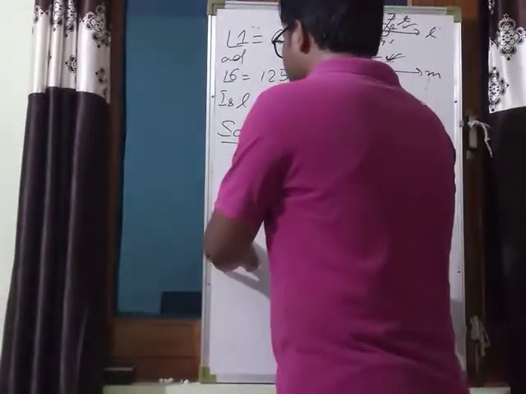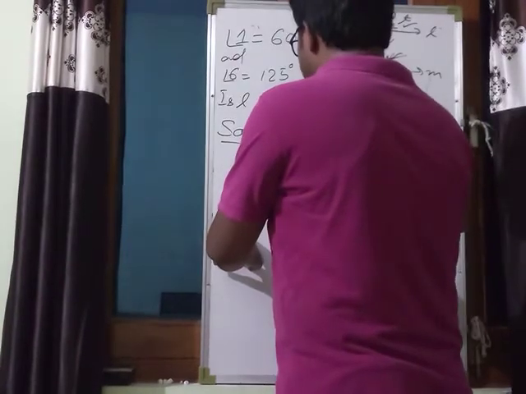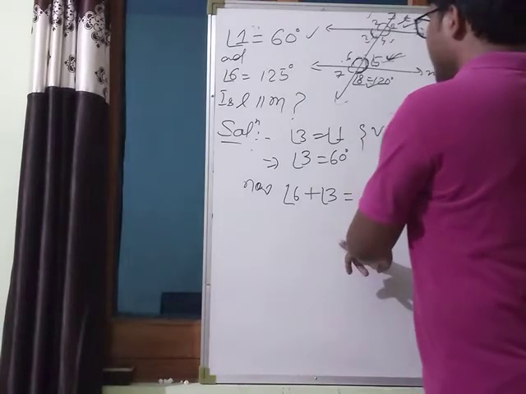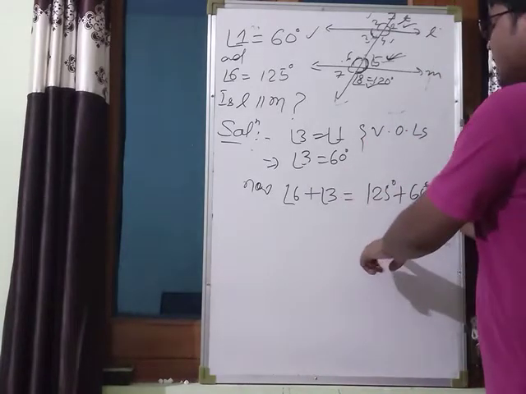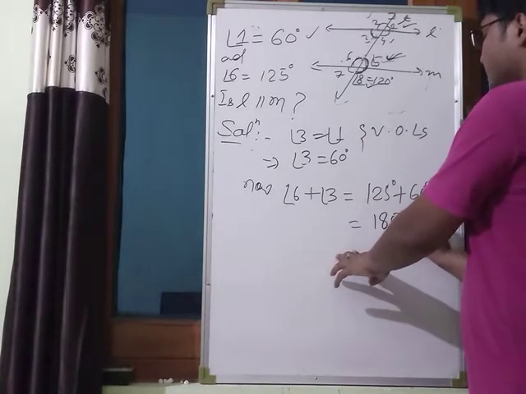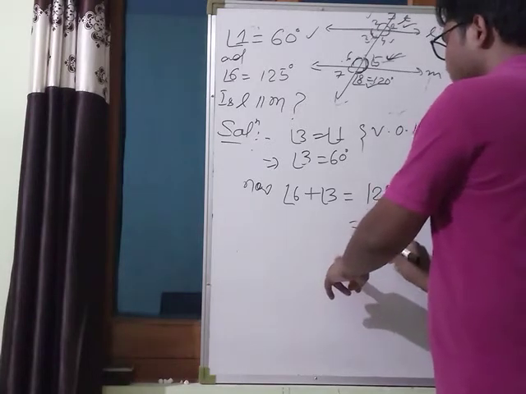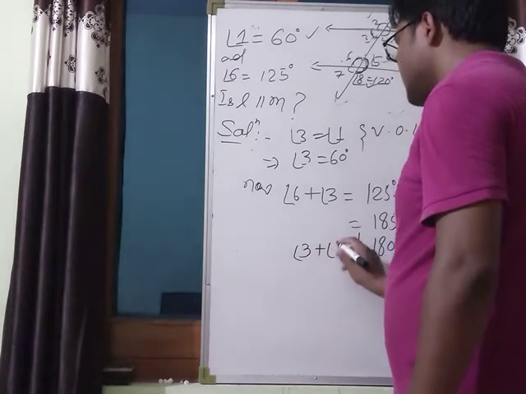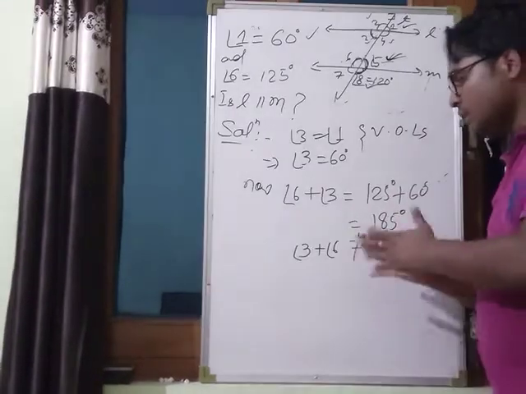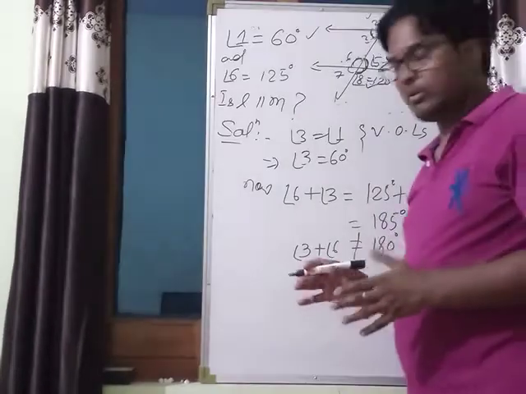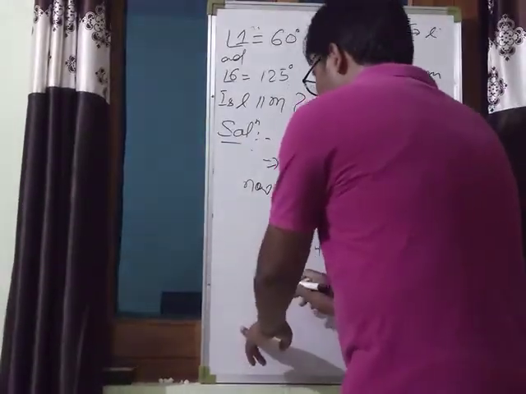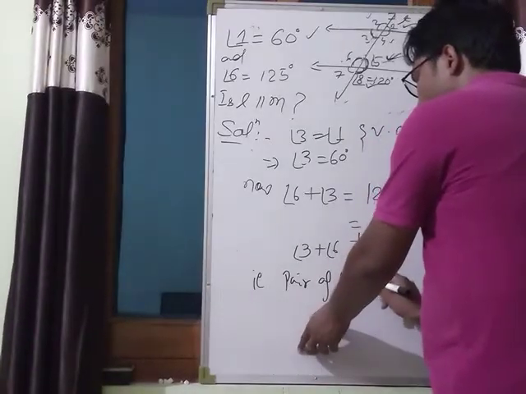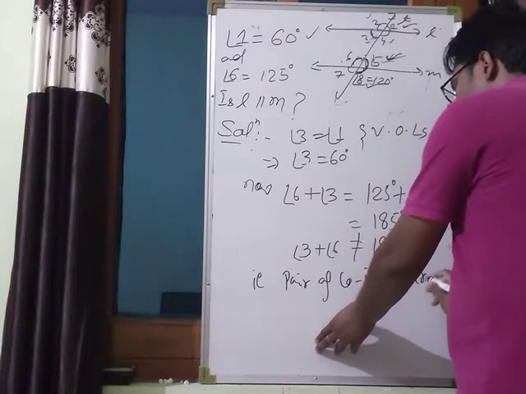So, now find angle 6 plus angle 3. Angle 6 is given 125 degree and angle 3 is 60 degree. Clearly, this is equal to 185 degree. This is not equal to 180 degree. So, angle 3 plus angle 6 is not equal to 180 degree, and they are not supplementary. That is, the pair of co-interior angles are not supplementary.